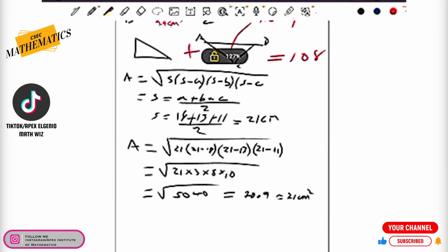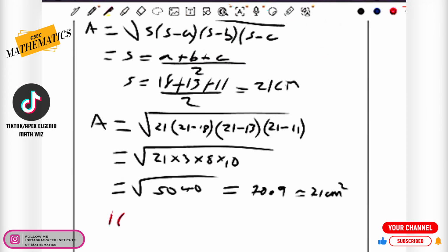So if we can go ahead then and say 108 minus 70.9, let's hop onto our calculator. 108 minus 70.9, we will find that the actual area of the right angle triangle is 37.1 squared centimeters.